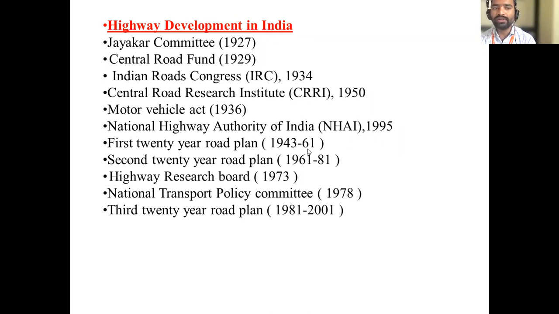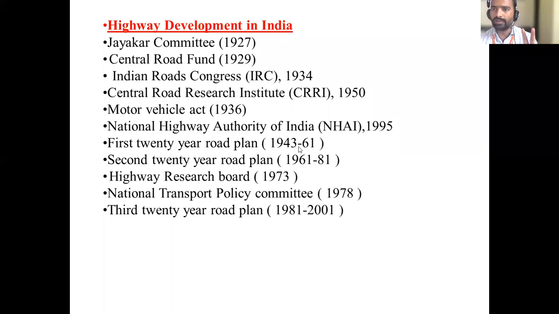Next, the three important plans in highway development: the first 20-year road plan, the second 20-year road plan, and the third 20-year road plan. What is the year for the first 20-year road plan? 1943 to 1961.